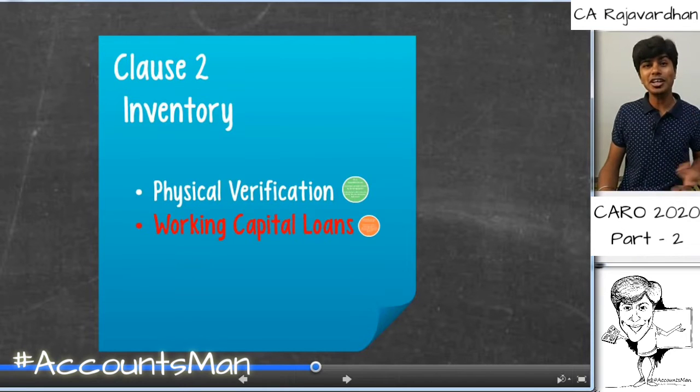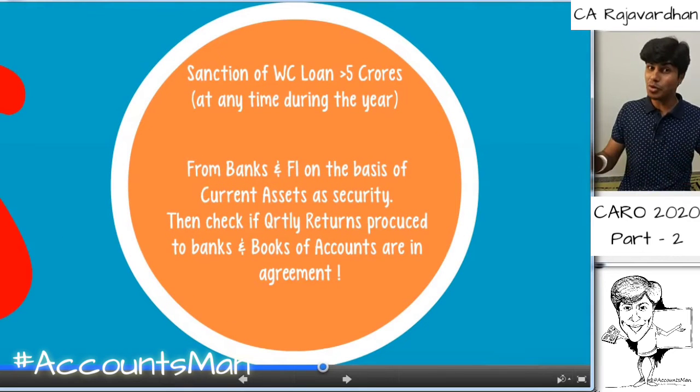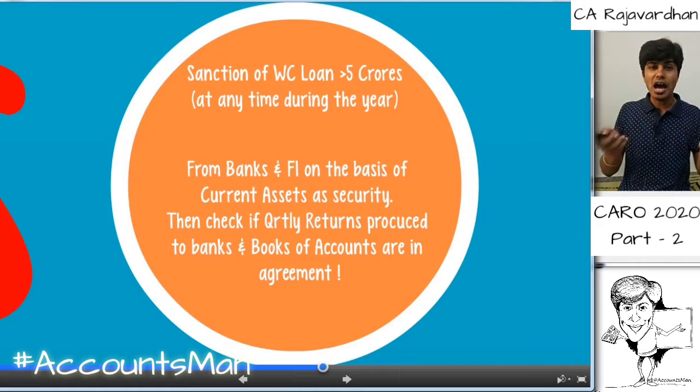As a statutory auditor, I need to check whether the company has taken a working capital loan. If the working capital loan is greater than 5 crores at any time during the year, not as on the balance sheet date, I need to check whether the quarterly returns filed with the bank and the actual books of accounts figures are the same or different. We need to comment upon them.